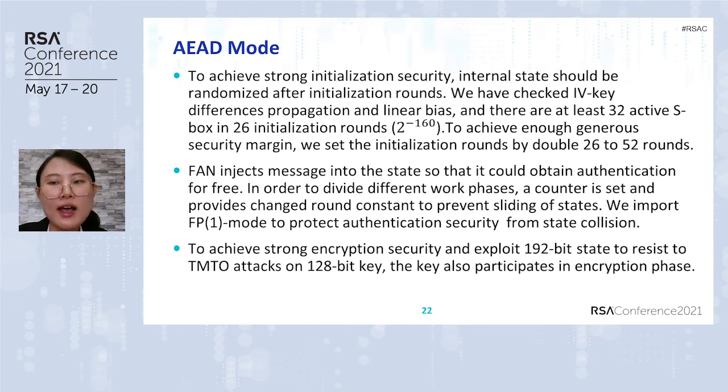propagation, and there are at least 32 active S-boxes in 26 rounds. Thus, we set initialization rounds to double that, 52 rounds. Vine injects message into the state so that it could obtain authentication for free. In order to divide different work phases, a counter is set. To achieve strong encryption security, the key also participates in the encryption phase.